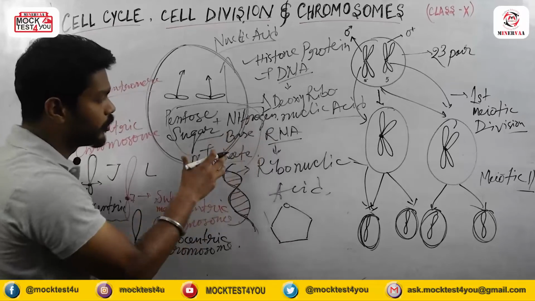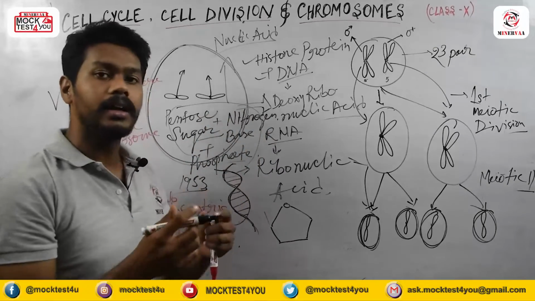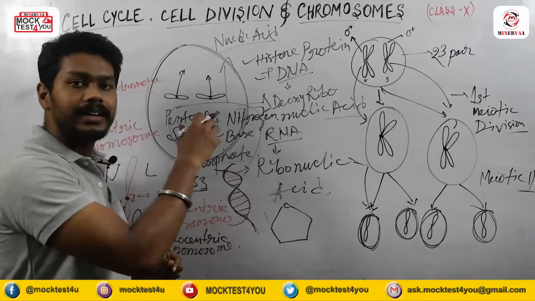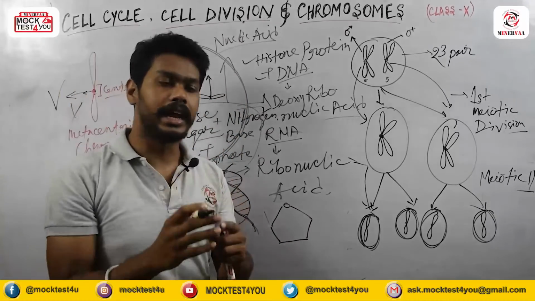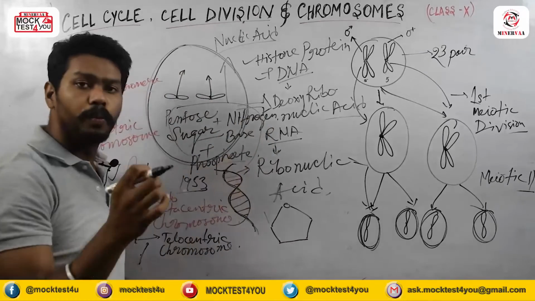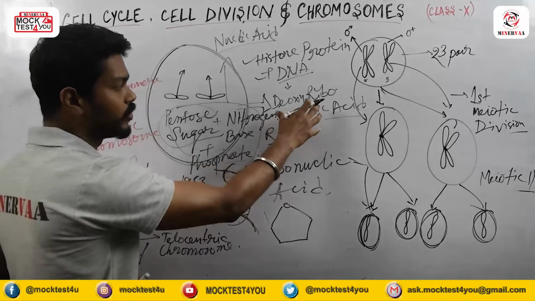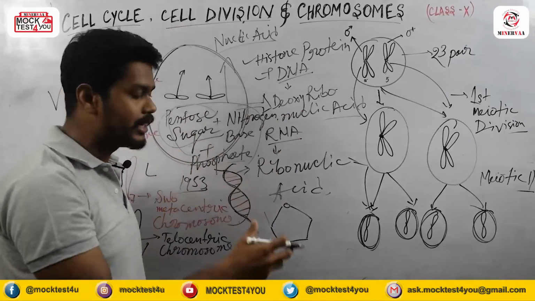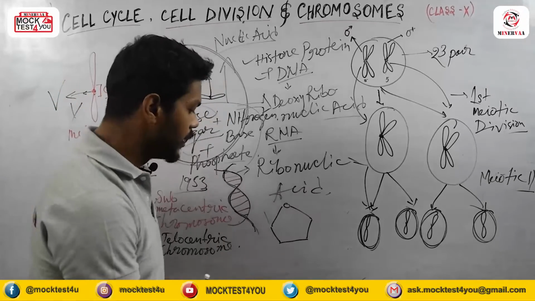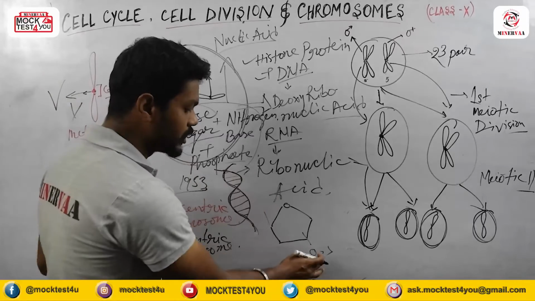When we take these things together, that produces the polynucleotide, and the nucleotide is the main thing of the DNA. In the case of RNA, the nitrogen base and phosphate group remain the same, only the pentose sugar differs. In the case of DNA, that is deoxyribonucleic acid, but in the case of RNA, only ribonucleic acid is present.